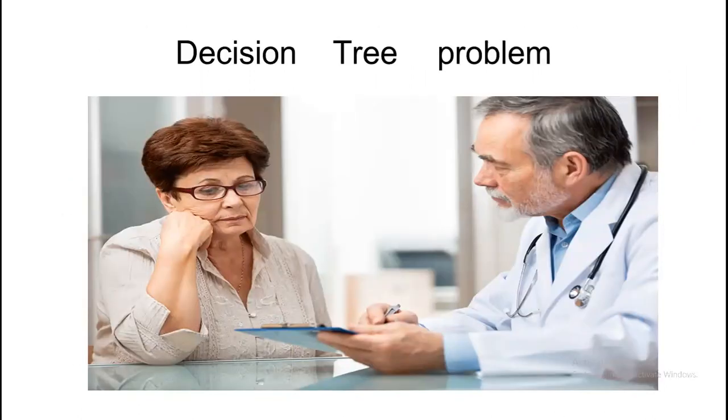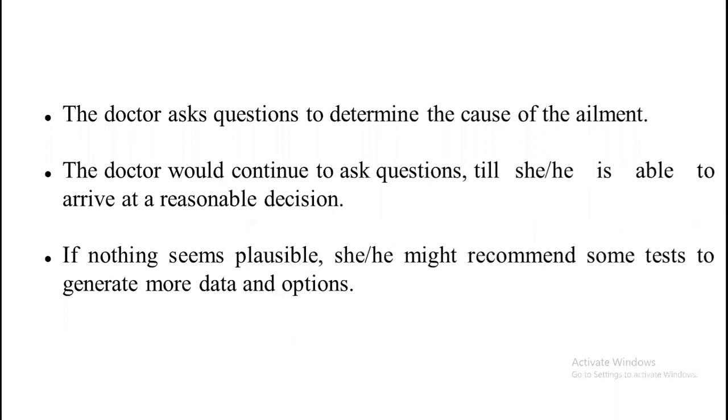Decision tree problem. We have one scenario here. Suppose if you go to a doctor, then the doctor would ask some questions to determine the cause of the ailment. The doctor would continue to ask questions till he or she is able to arrive at a reasonable decision.